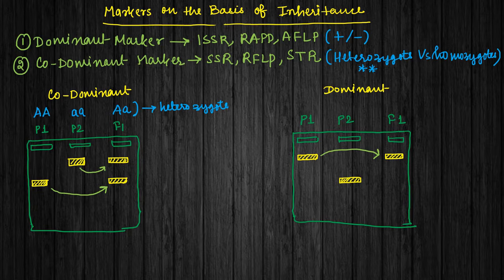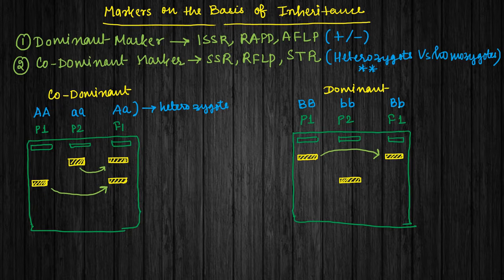So again, if we want to make a genotype of this, obviously we are going to write it in this form. Let's assume this is capital B, capital B. This is small b, and the F1 generation will be capital B, small b.